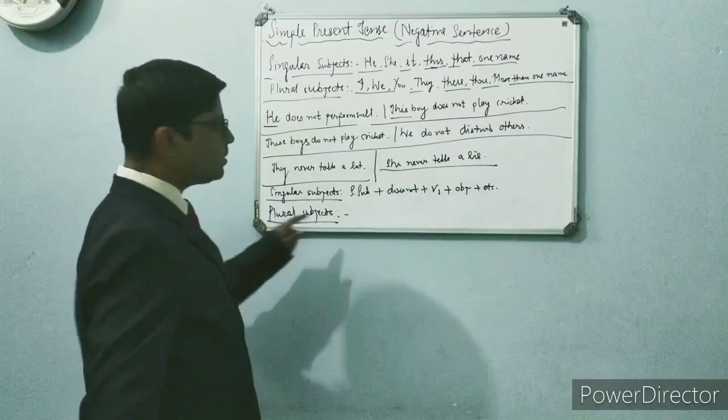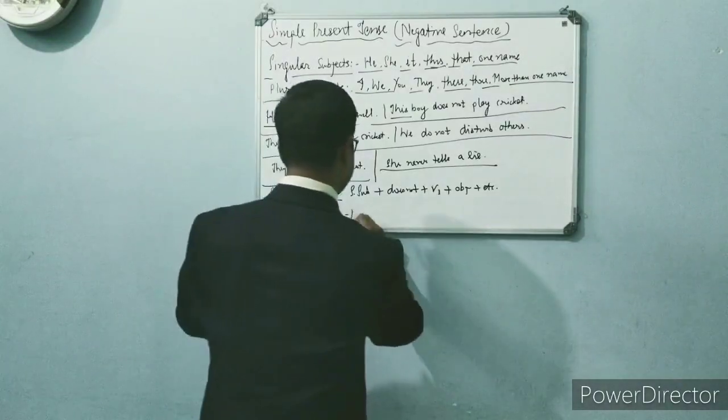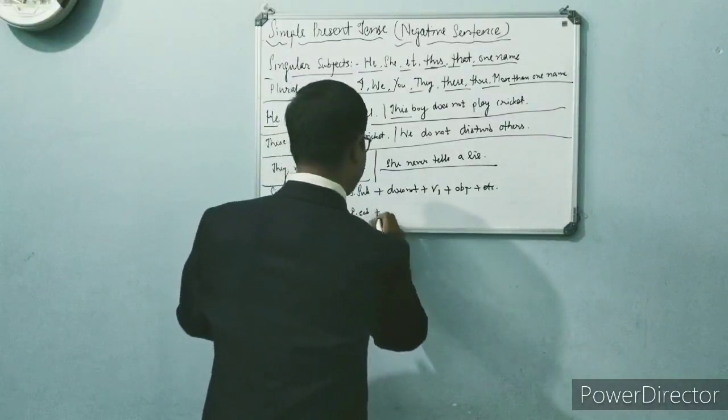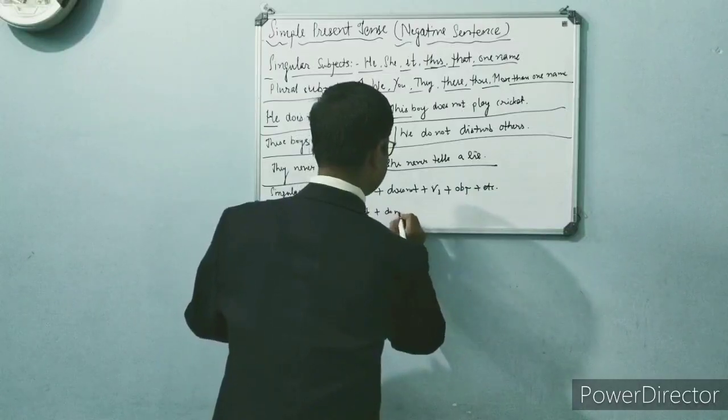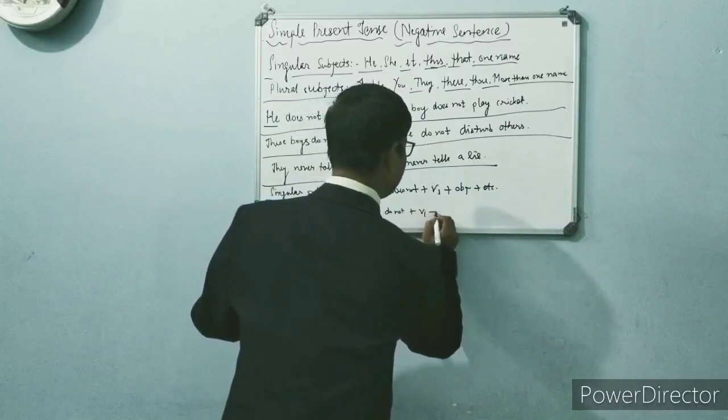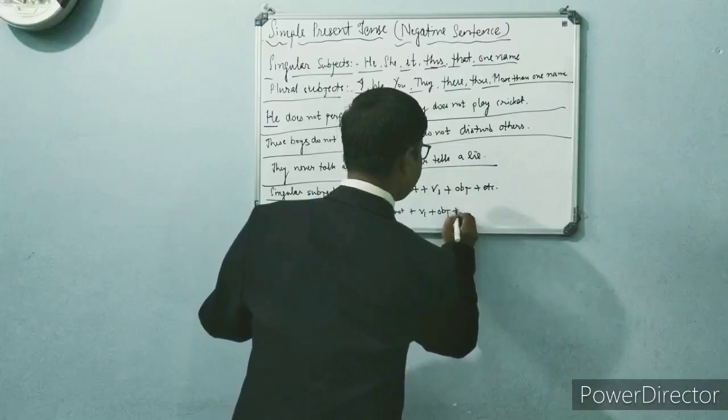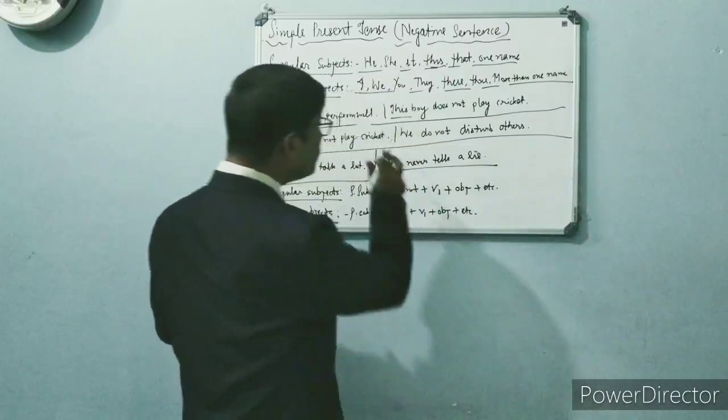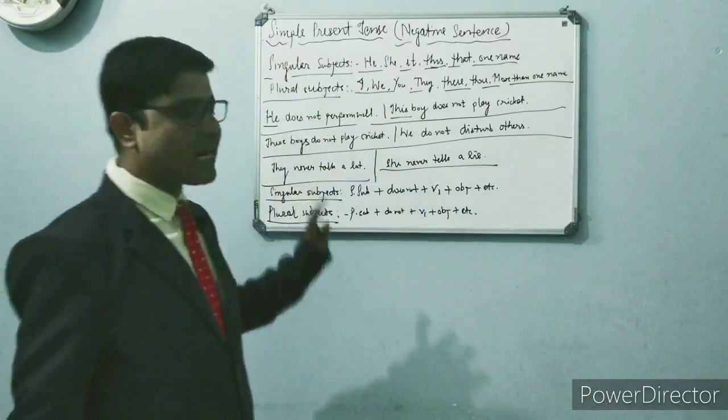With plural subjects, the format is: plural subject plus do not plus V1 plus object plus etc. So this is what I have clarified very well.